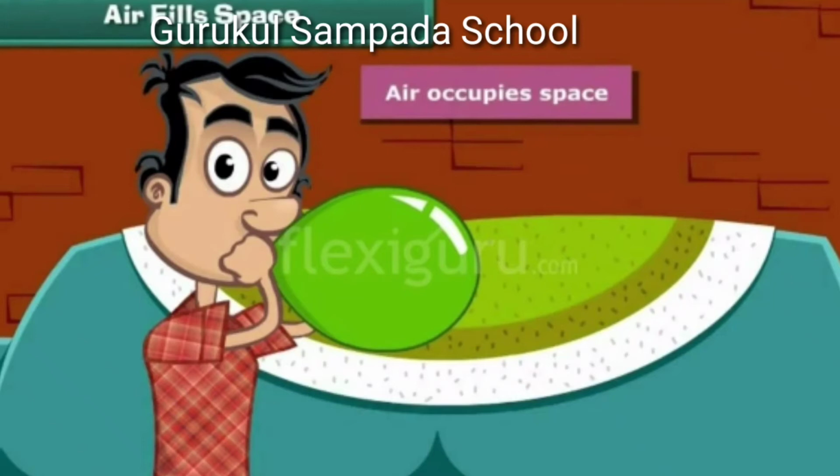Second, air fills up space. Anything that has weight fills up space. As air has weight, it fills up space too. When we blow air into a balloon, it gets bigger in size. This shows that air needs space.